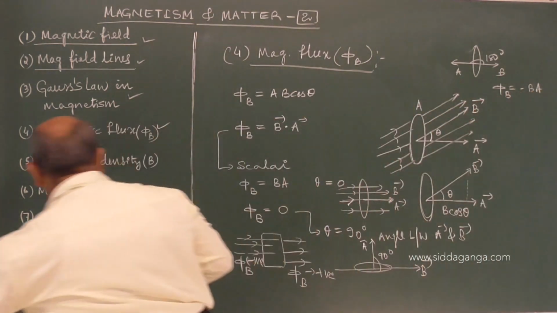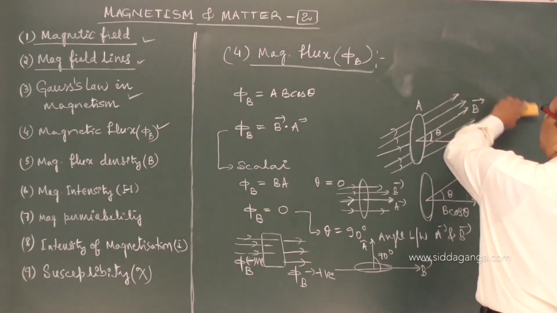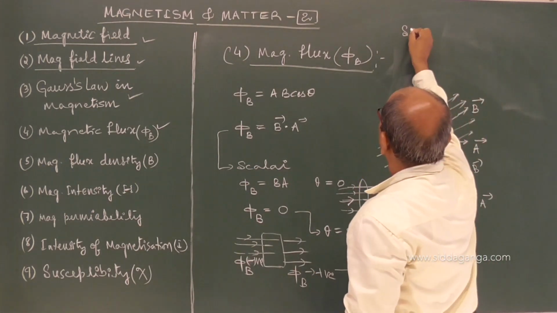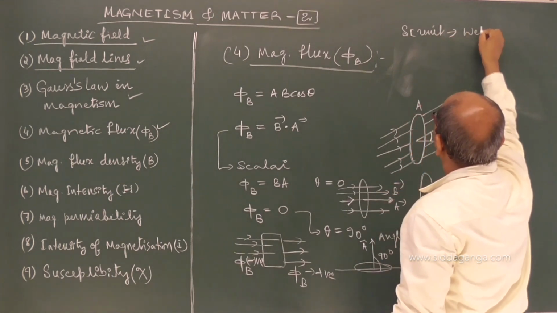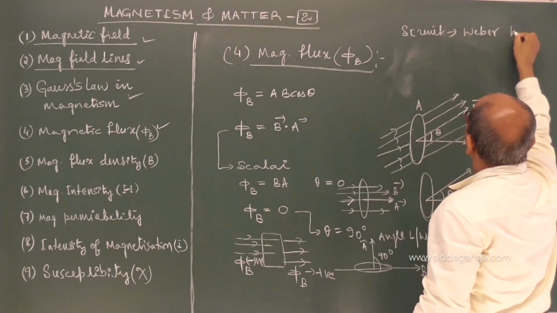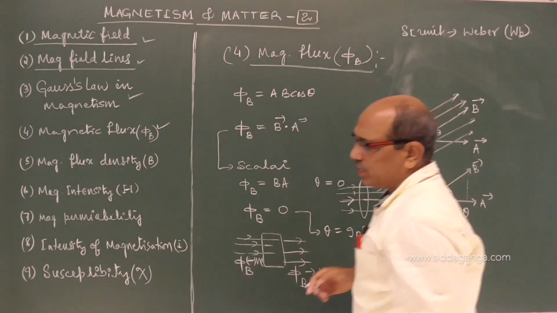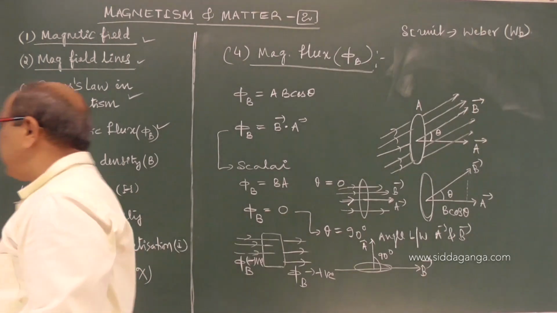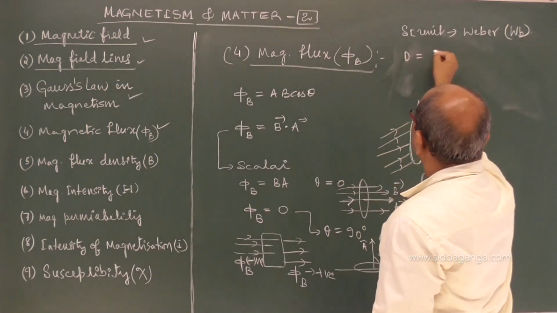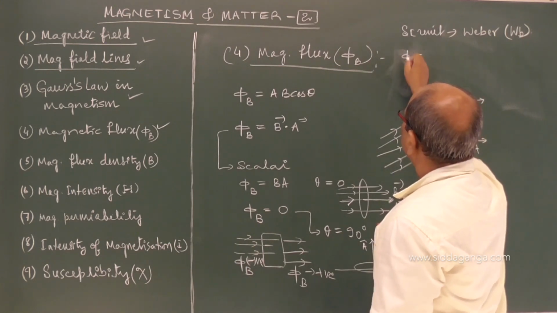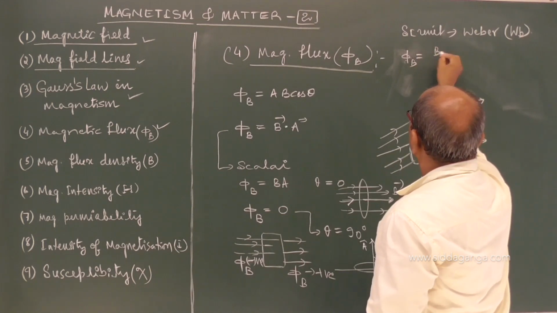Coming to its unit, the SI unit used to measure this is the Weber, represented as Wb. It is a scalar, the unit is Weber, and dimensionally, the flux of B is BA.